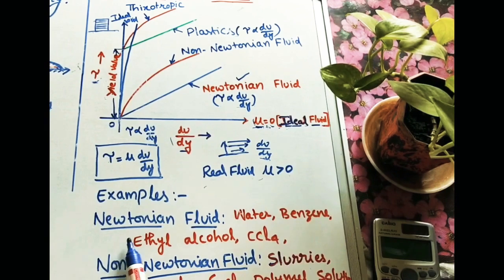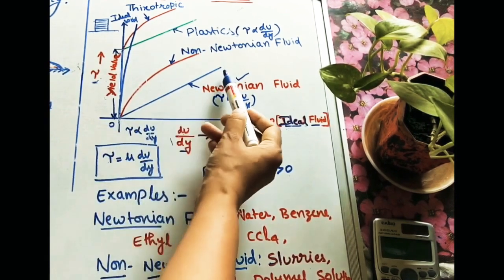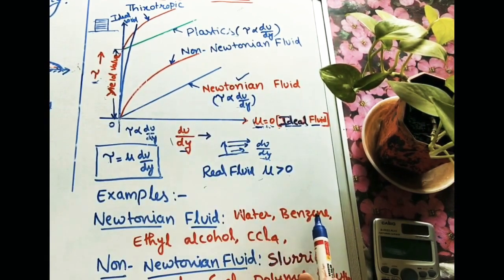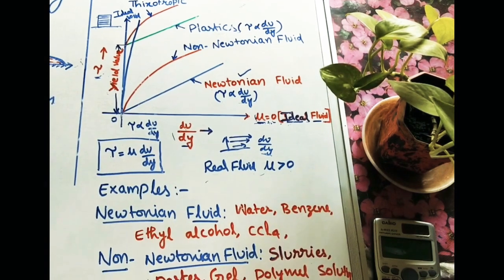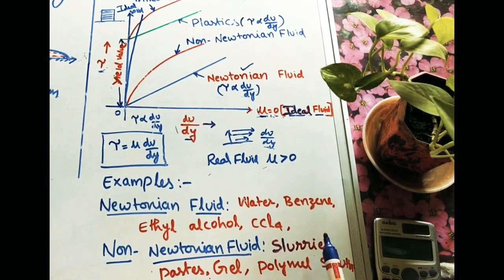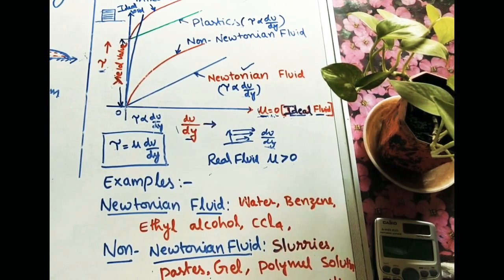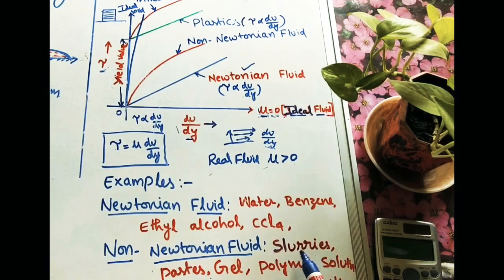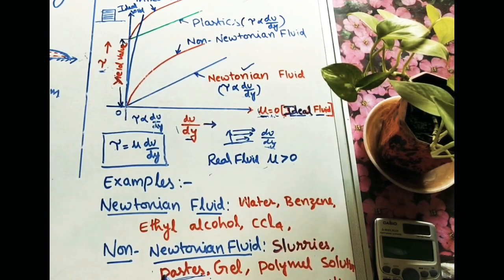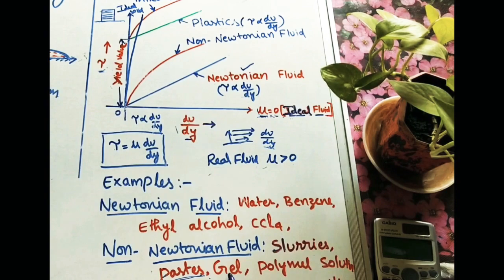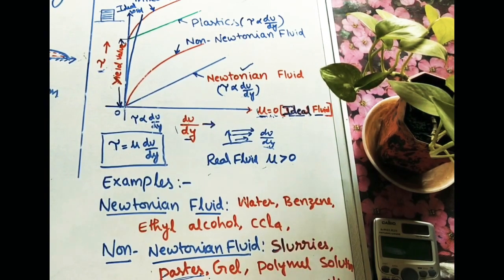For Newtonian fluids, examples are water, benzene, ethyl alcohol, and CCl4. Similarly, for non-Newtonian fluids, we can take slurries. Slurries means coolants with some metallic sharp particles for effective machining. We supply this as a coolant in the machine during machining in lathe machines, drilling machines like that. And pastes, like the toothpaste we use. Those are non-Newtonian fluids. Gel, and polymer solution.